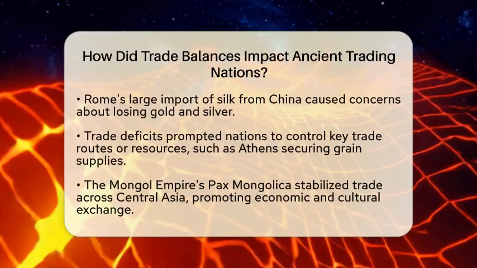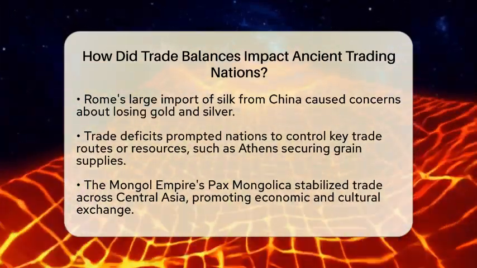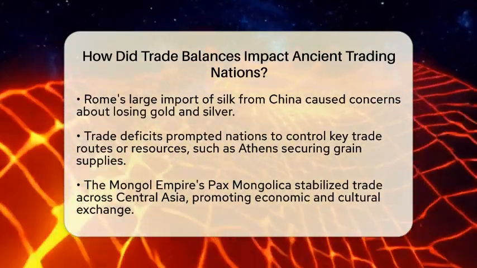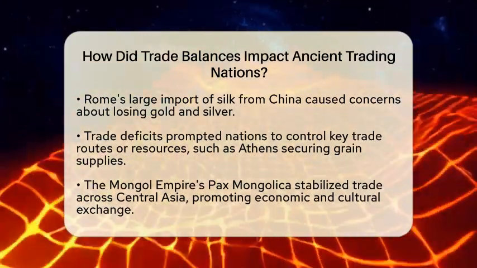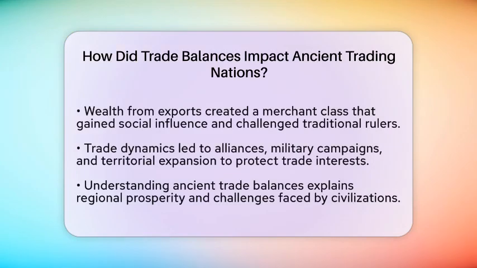luxury goods. Trade deficits also pushed nations to seek control over important trade routes or resources. The Athenian Empire, for example, aimed to secure grain supplies from regions around the Black Sea to feed its growing population. Controlling strategic points like the Dardanelles Strait helped Athens keep trade flowing and prevent shortages that could weaken its power. The Mongol Empire, through its Pax Mongolica, stabilized long-distance trade across Central Asia, boosting economic activity and cultural exchanges.